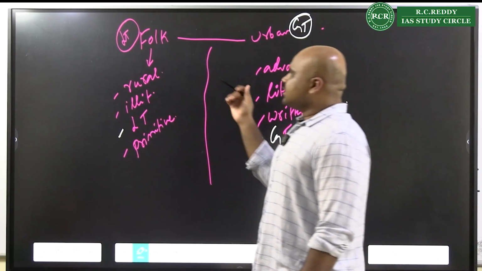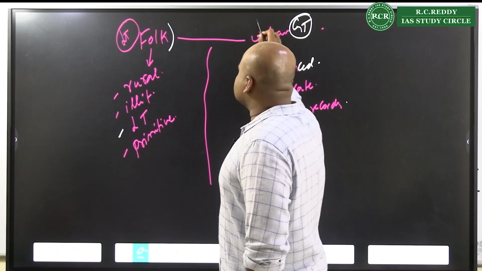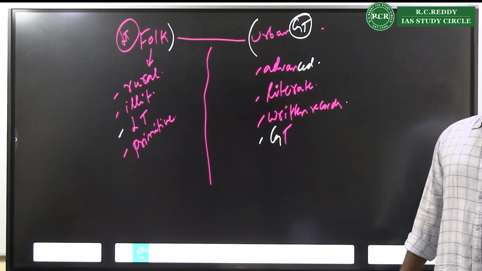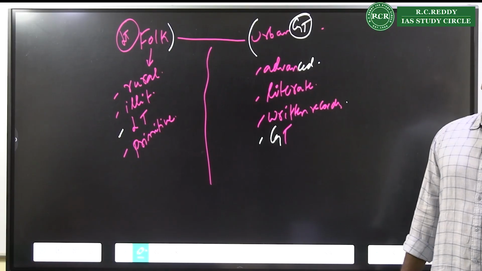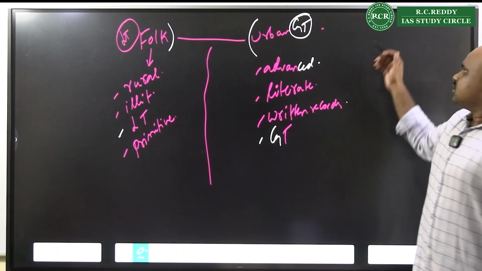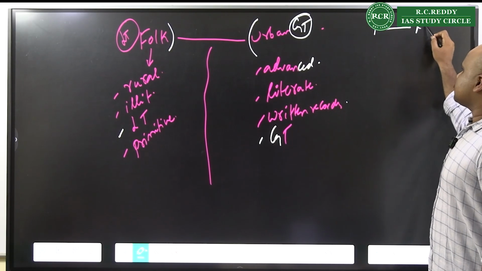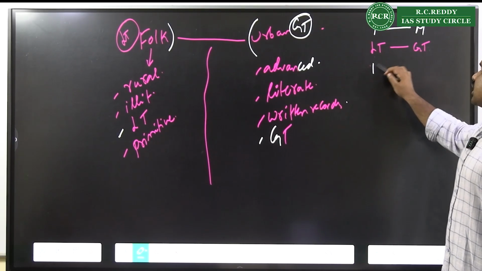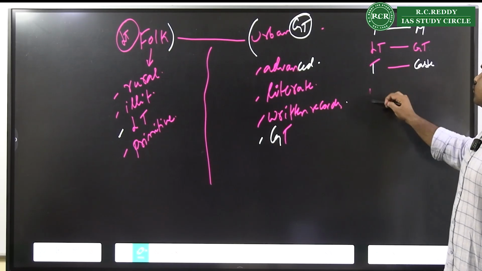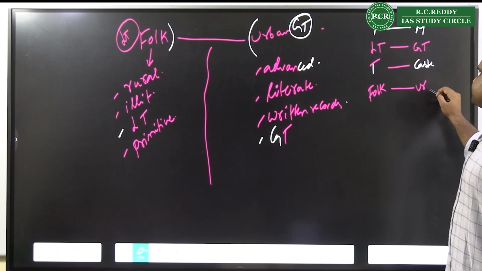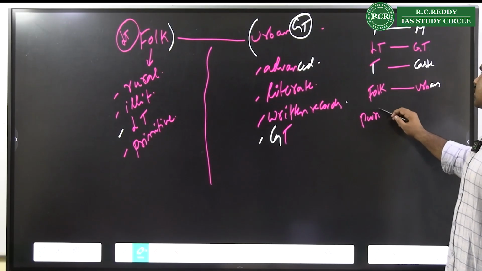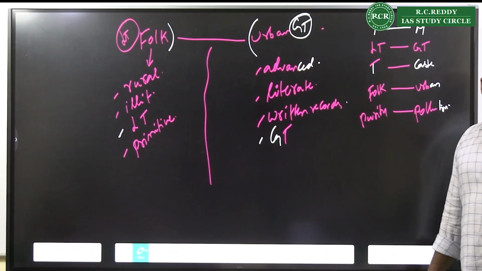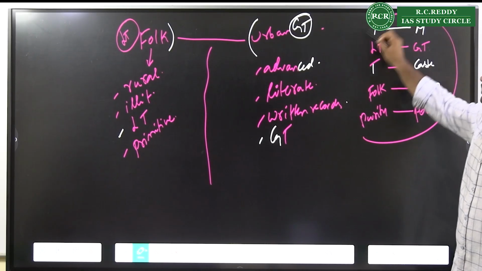And what is it saying? It is saying that there is no perfect folk, there is no perfect urban. So that dimension has to be brought in whenever you are talking about this. So always we are seeing different aspects: tradition and modernization, little tradition and great tradition, tribe, caste, folk, urban, purity, pollution. All of these are part of the societal structure which are seen to be existing here.